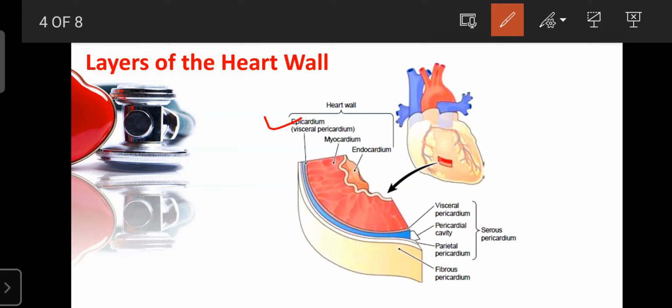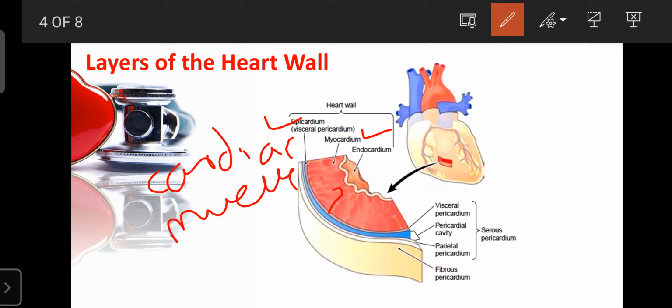The mid layer is known as the myocardium. It is exactly at the center of the wall of the heart. This myocardium is mainly made up of a special type of muscle, known as cardiac muscle. These cardiac muscles play an important role in controlling the functions of the heart. The contraction and relaxation of the heart mainly depend upon the condition of the cardiac muscles.